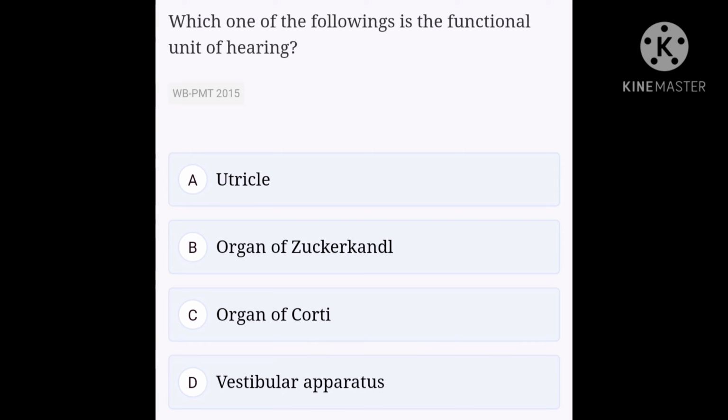It contains the receptors that transform mechanical vibrations into nerve impulses. These are located in the basilar membrane of the organ of Corti, thus making it the functional unit of hearing. So the correct answer is option C.